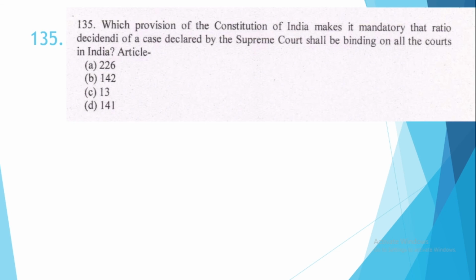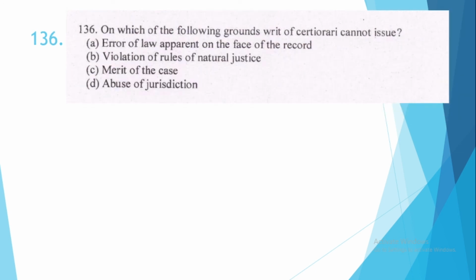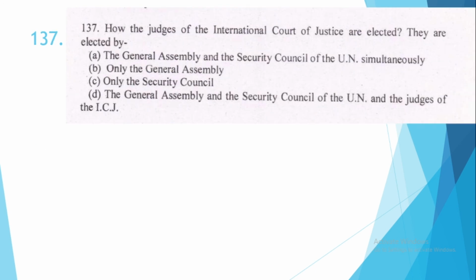135. Which provision of the Constitution of India makes it mandatory that ratio decidendi of a case declared by the Supreme Court shall be binding on all the courts in India? Article. This is option number D, 141. 136. On which of the following grounds writ of certiorari cannot be issued? This is option number C, merit of the case. 137. How the judges of the International Court of Justice are elected? They are elected by option number A, the General Assembly and the Security Council of the UN simultaneously.